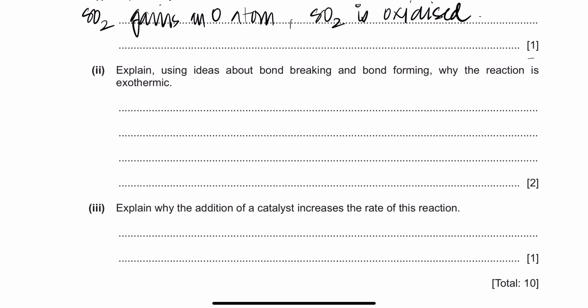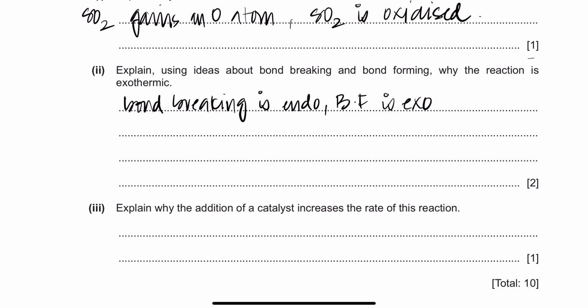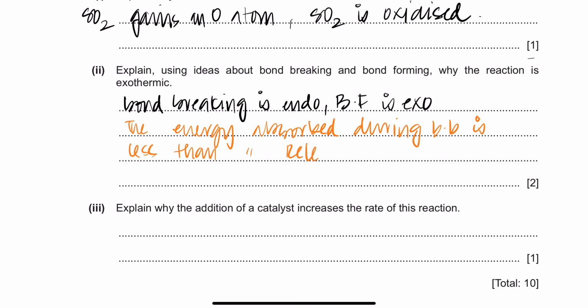Explain using ideas about bond breaking and bond formation why the reaction is exothermic. So again, what is bond breaking? You tell the examiner bond breaking is endo, bond formation is exo. And why is it exothermic? Because the energy absorbed during bond breaking is less than the energy released during bond formation, and therefore the overall reaction is exo. We've done so many questions like this.